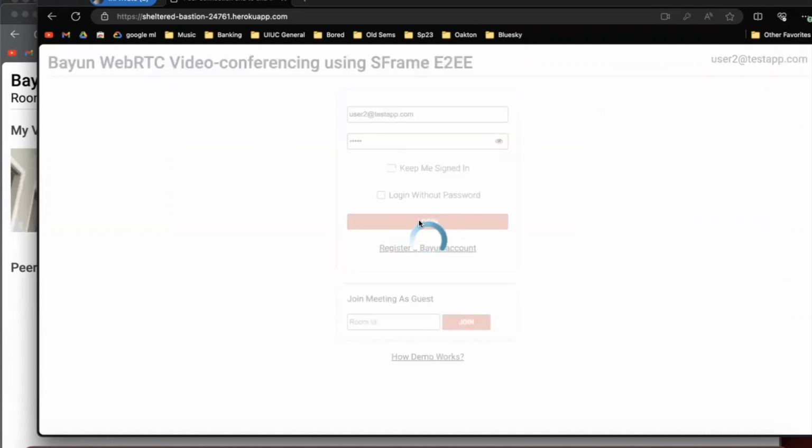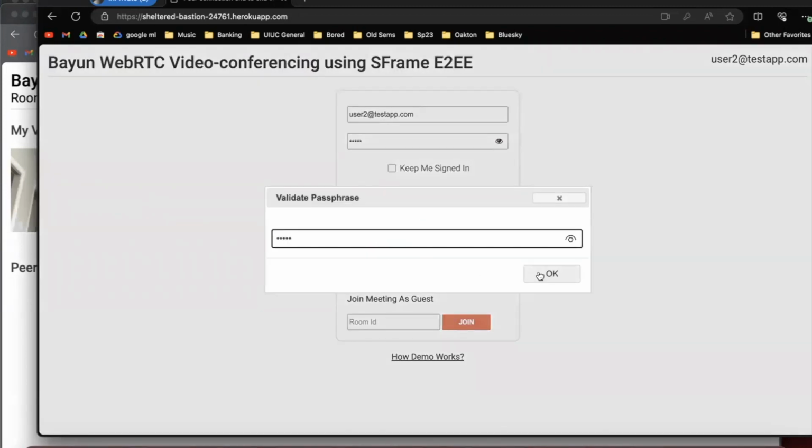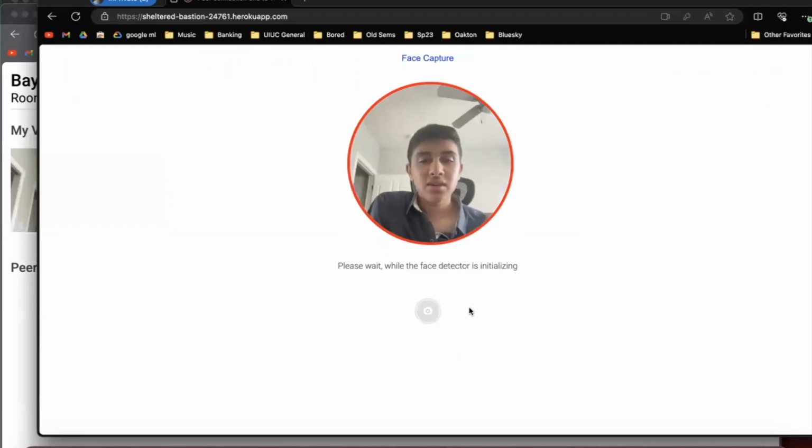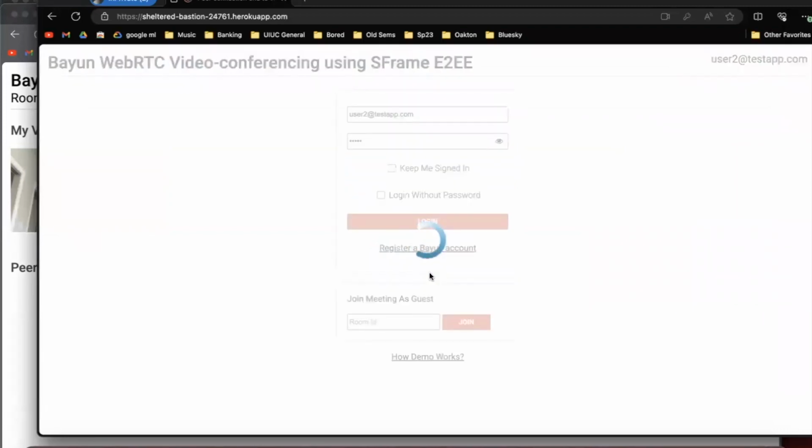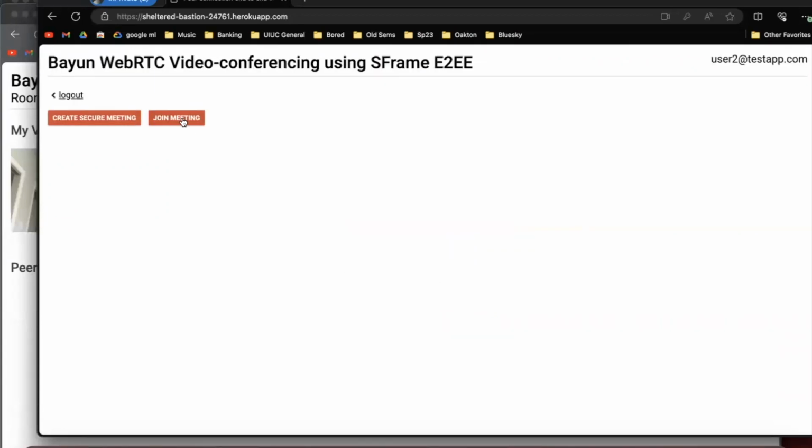User 2's account is actually set up with the full Face ID protection, so I'd have to enter a passphrase as well. And then it'll also take a picture of my face just to verify that I am in fact me. After it logs in, I can now join the meeting.